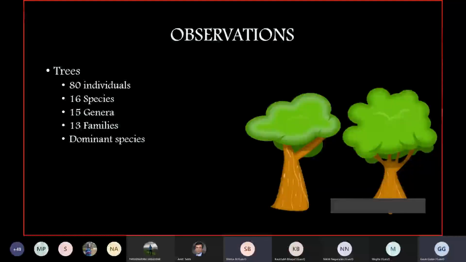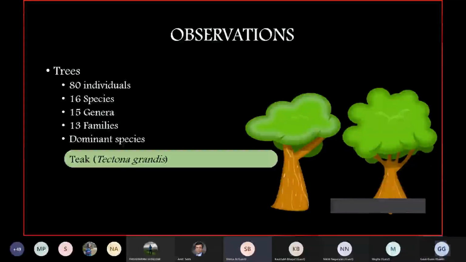The dominant species which we found in these quadrants was the teak tree, the sag. The botanical name is Tectona grandis, and out of 80, 31 individuals were present in both of the quadrants.